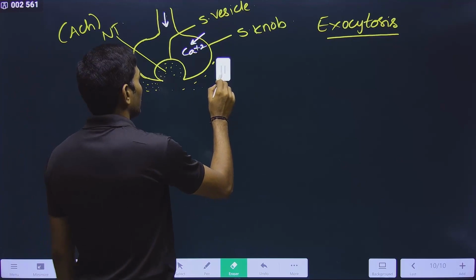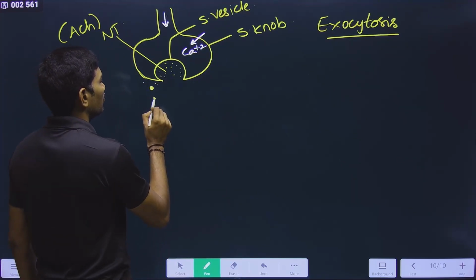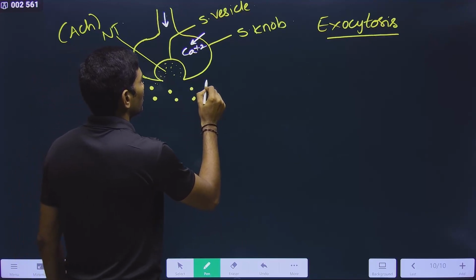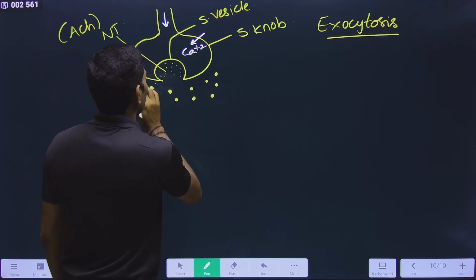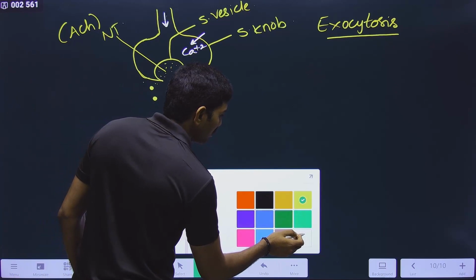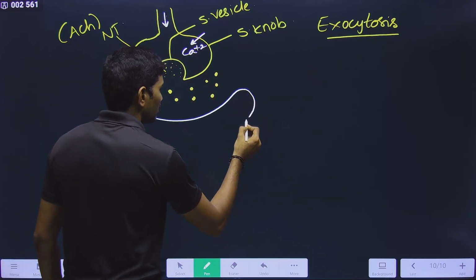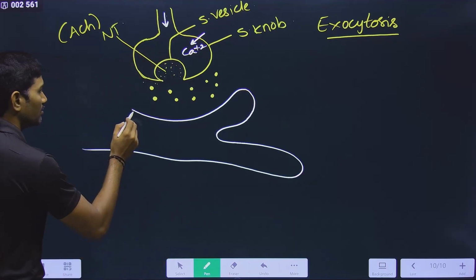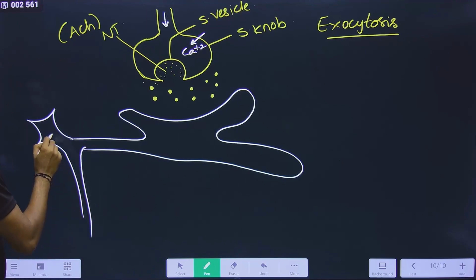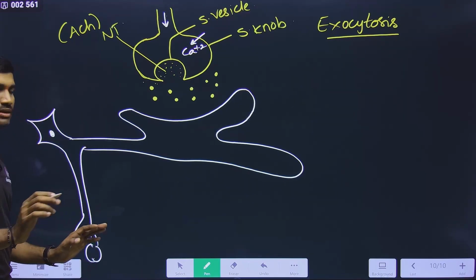Now observe this diagram very carefully. Here I am representing the neurotransmitter as some round molecules. Observe carefully. In this way, it is released into this cleft. Now what are you observing? This is the plasma membrane of the dendrite, the next neuron. It is like this. I hope you understood this.